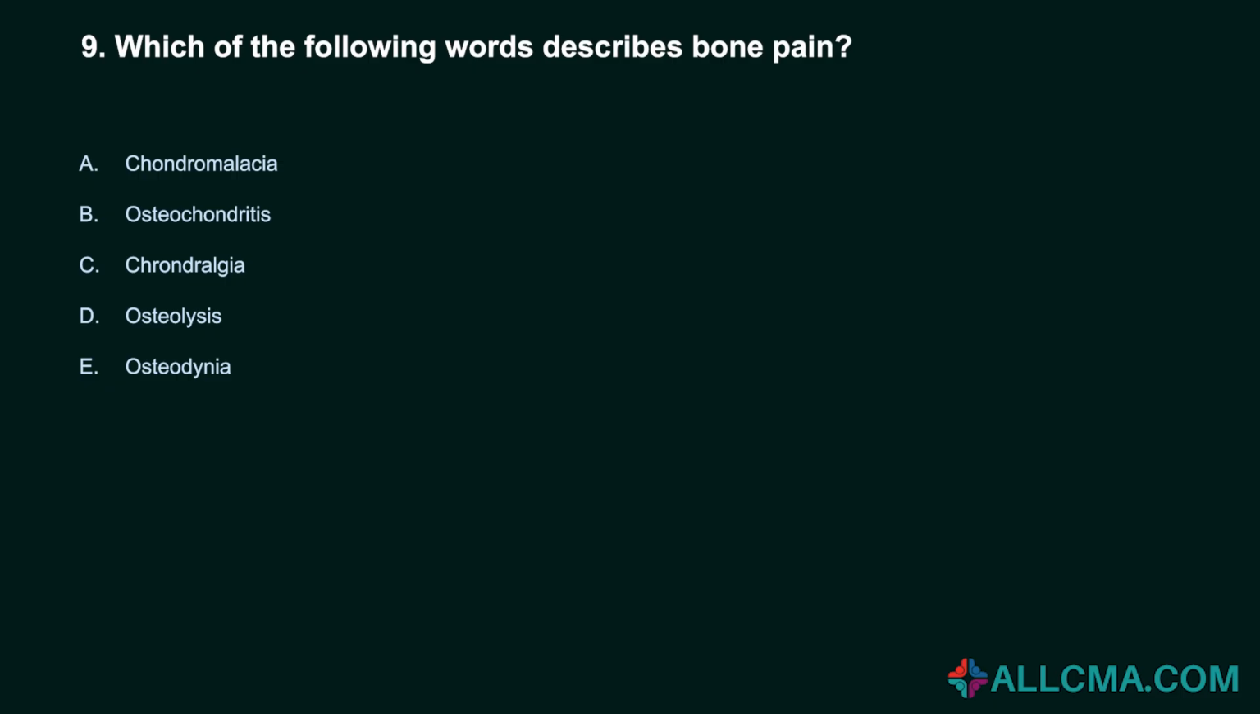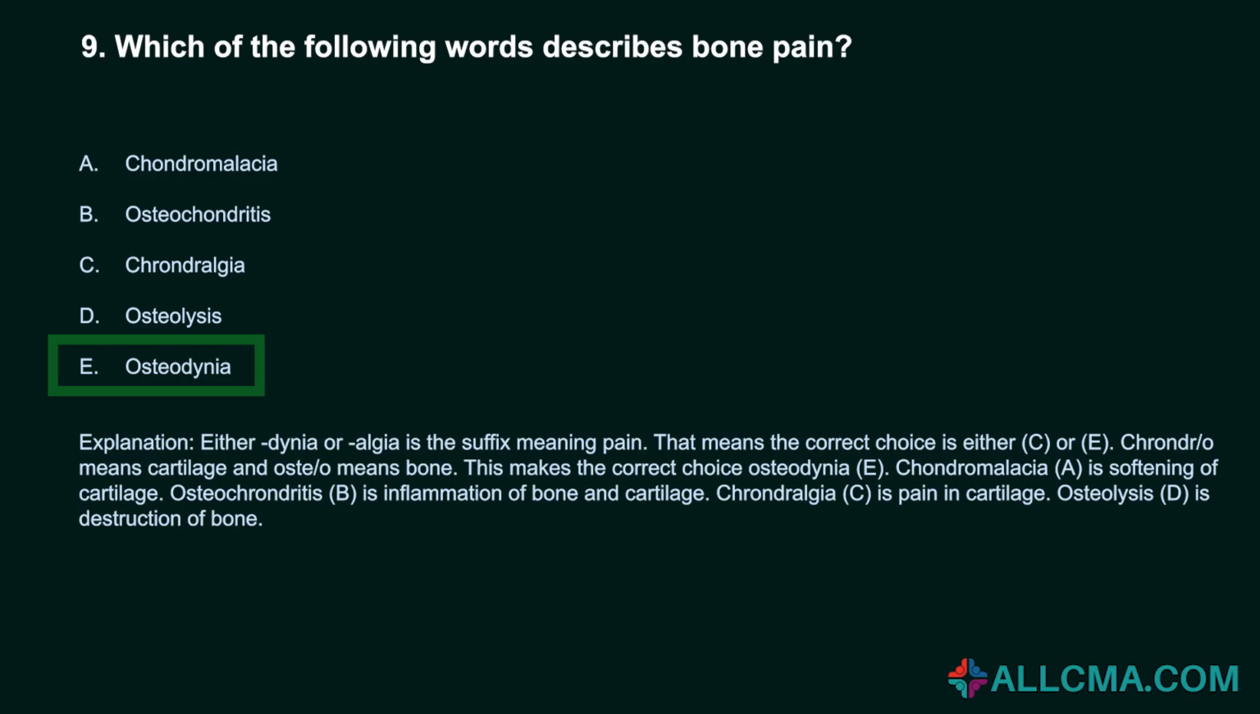9. Which of the following words describes bone pain? A. Chondromalacia. B. Osteochondritis. C. Chondralgia. D. Osteolysis. E. Osteodynia. Correct answer: E. Osteodynia. Either dynia or algia is the suffix meaning pain.